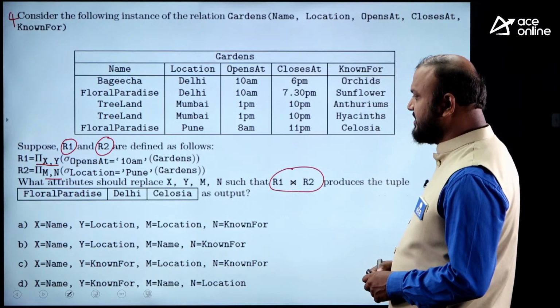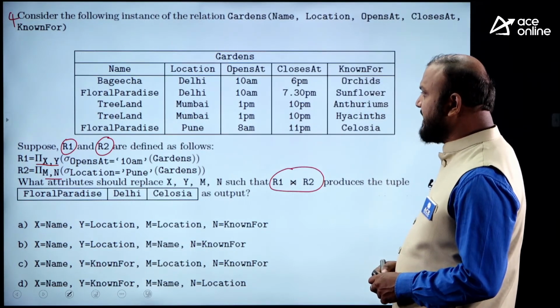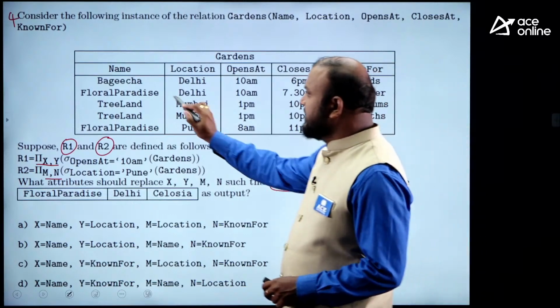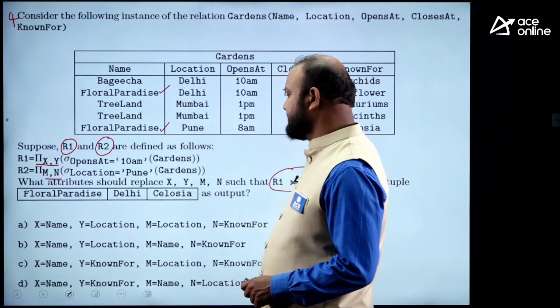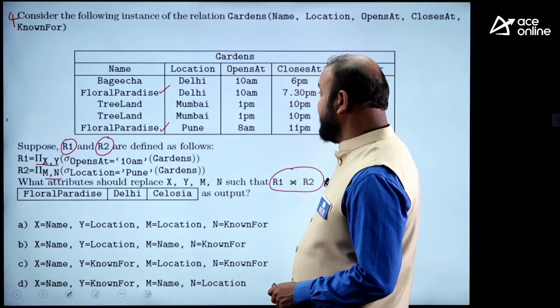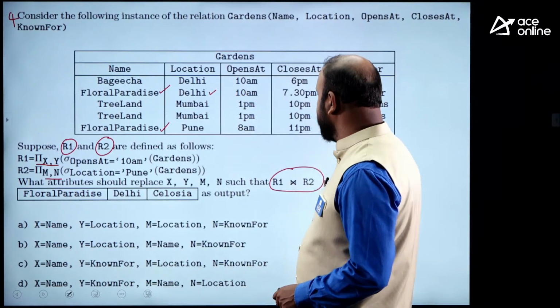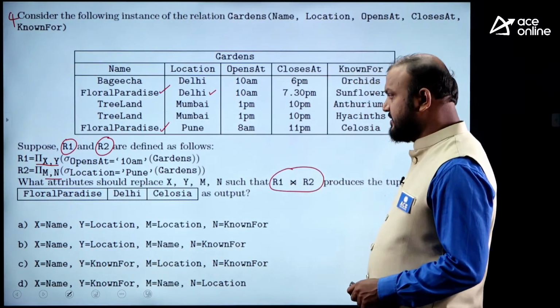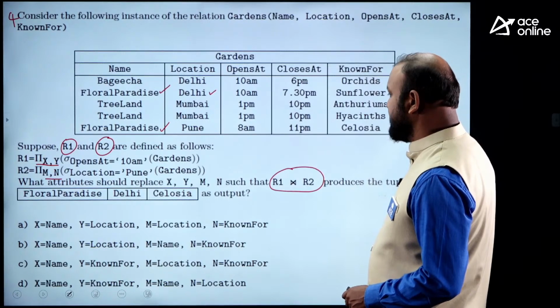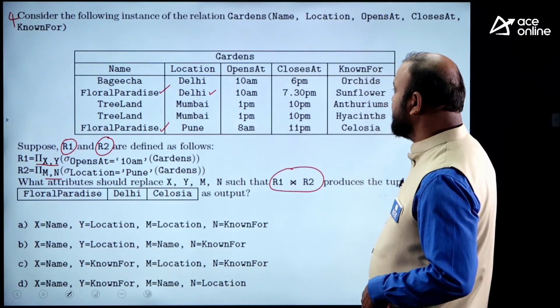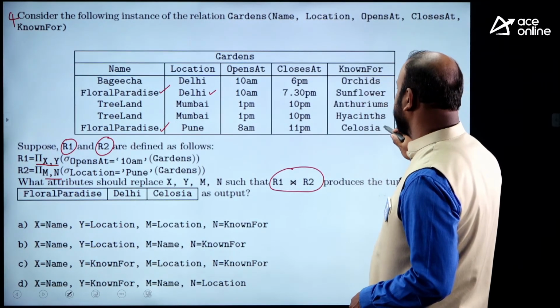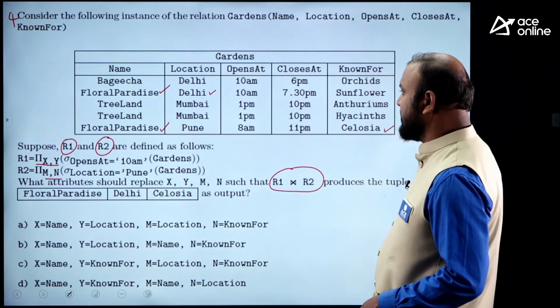We'll look at it. Floral paradise is here and here, Delhi here, and celosia. What is celosia? Celosia here. And these are the combinations.